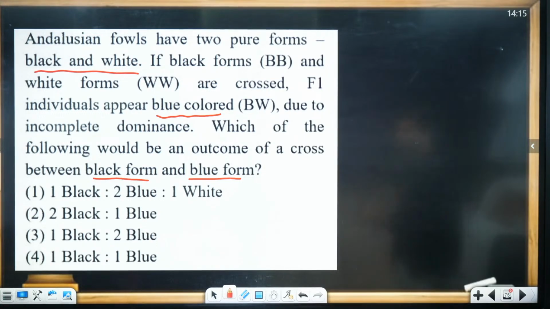Okay, take 30 seconds this time. This question requires you to think a little, so take 1 minute. It's very simple again. It's only a matter of how you do the cross.